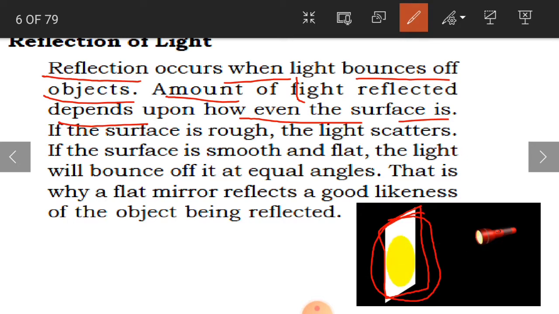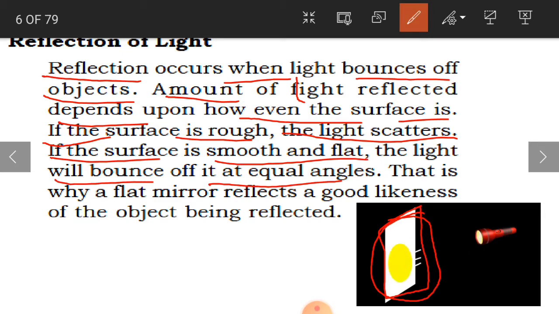Okay, so if the surface is rough, the light is going to scatter. In the sense, it is going to travel in different directions. And if the surface is smooth and flat, the light will bounce off it at equal angles.